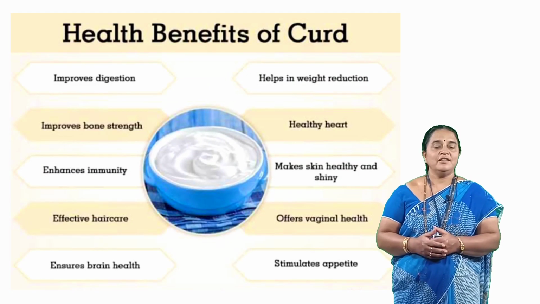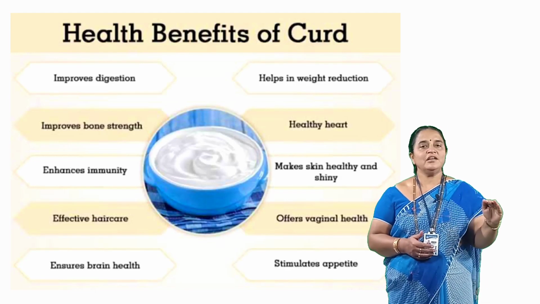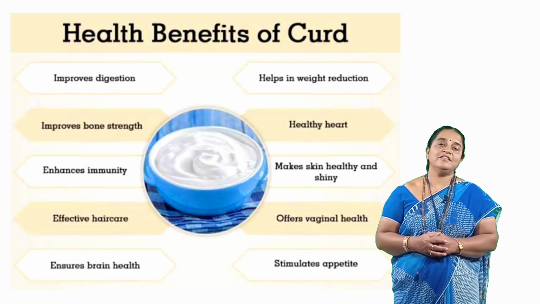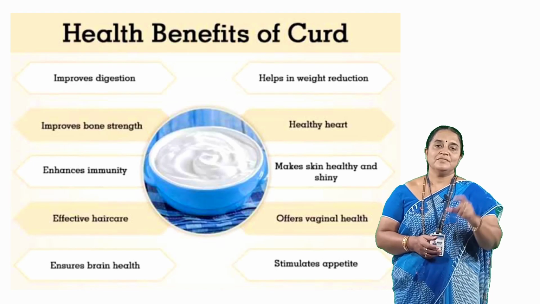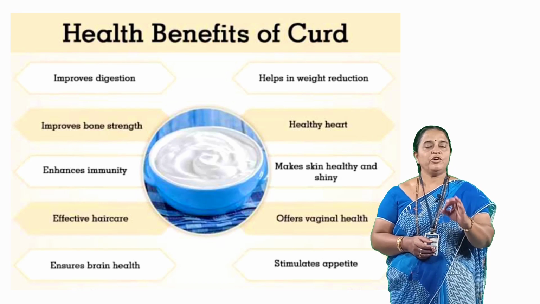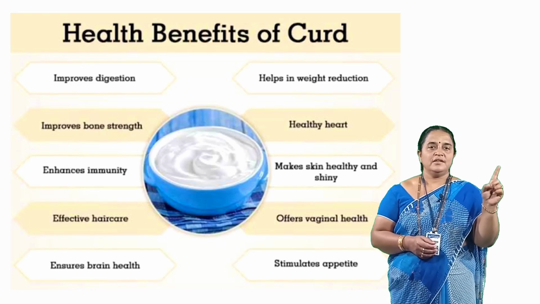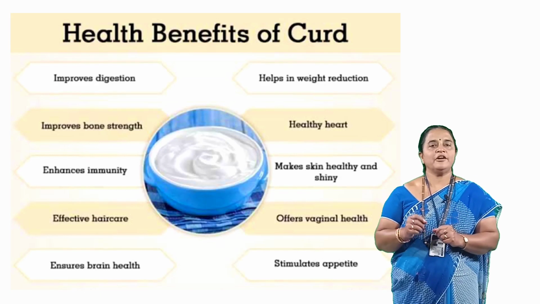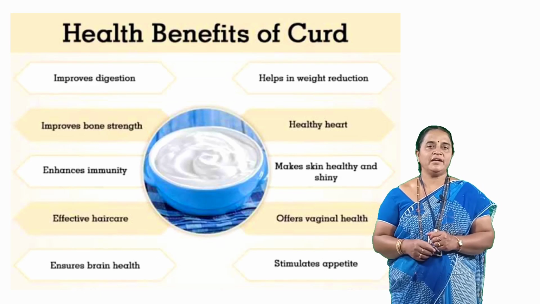So if you compare the nutritional quality of milk and curd, curd gives the highest nutritional value. This is a short note on the preparation of curd. What you need to remember is the product name curd, and the microbe used is lactobacilli or lactic acid bacteria.